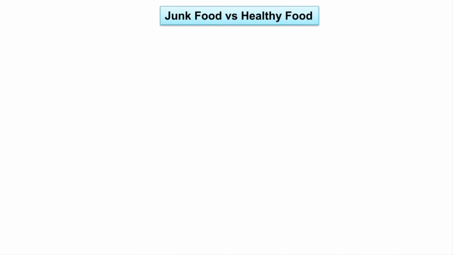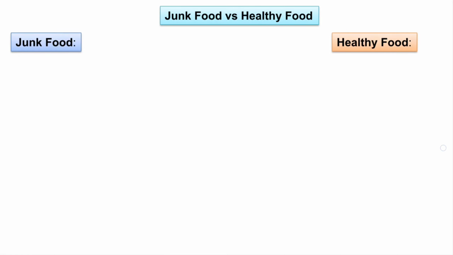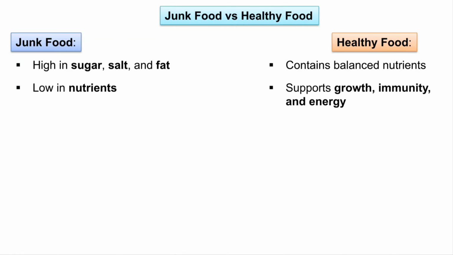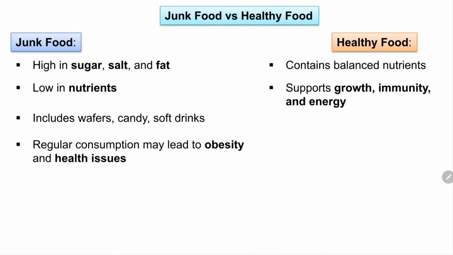So junk food versus healthy food. Now let us see. Junk food is high in sugar, salt and fats. Healthy food contains balanced nutrients. Junk food is low in nutrients. Healthy food supports growth, immunity and energy. Junk food includes wafers, candy, soft drinks. Regular consumption may lead to obesity and health issues. This is what I was telling you before. We should not be eating junk food.